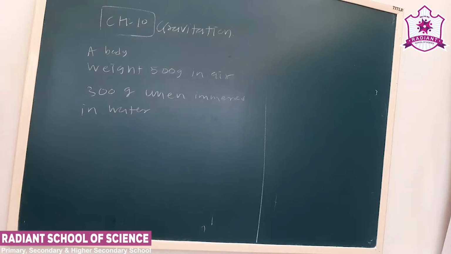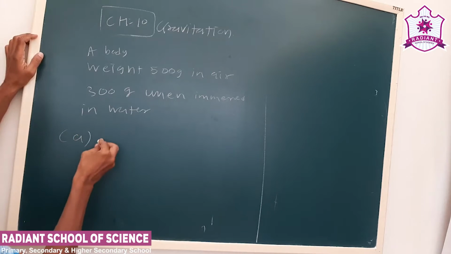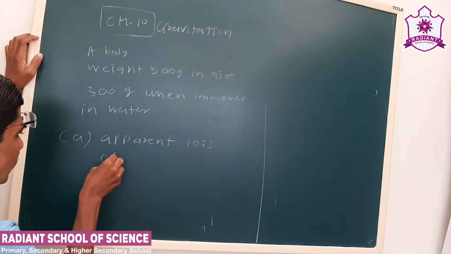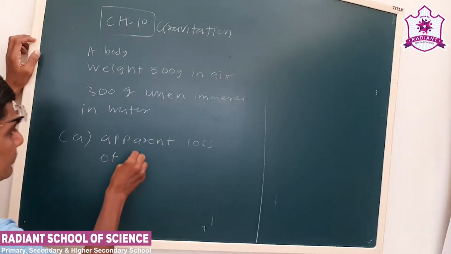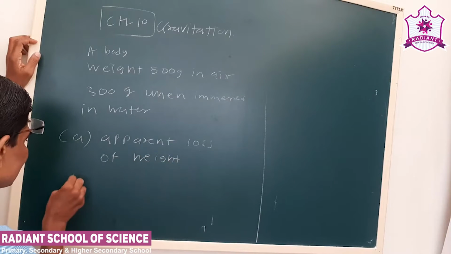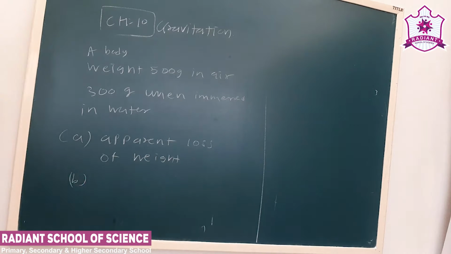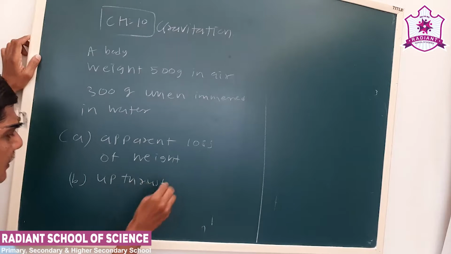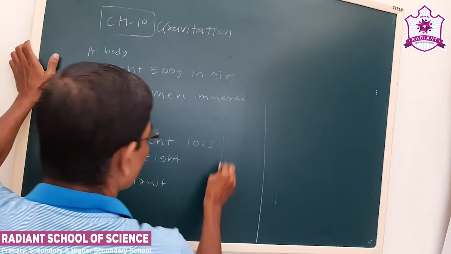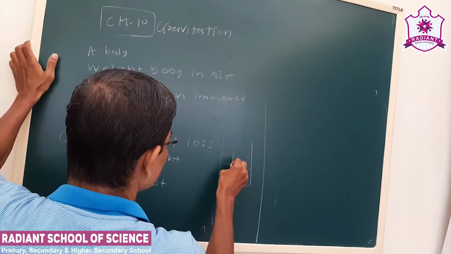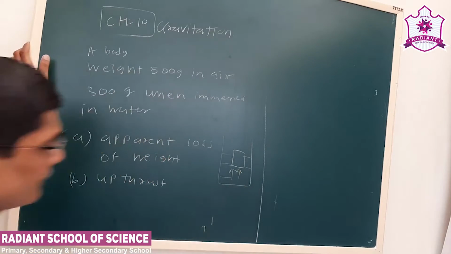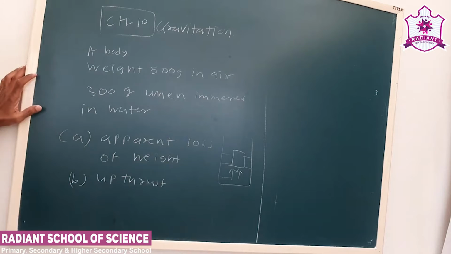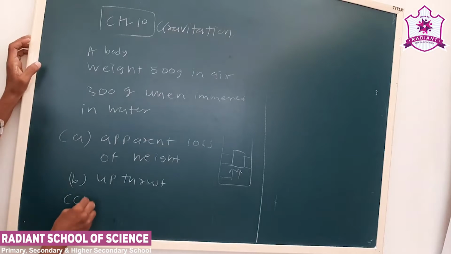First we have to calculate the apparent loss of weight, and secondly we have to find out the upthrust on the body. See, upthrust is nothing but buoyant force. When a body is immersed, the liquid or water exerts an upward force. That force is the upthrust here, and third is the volume of the body.